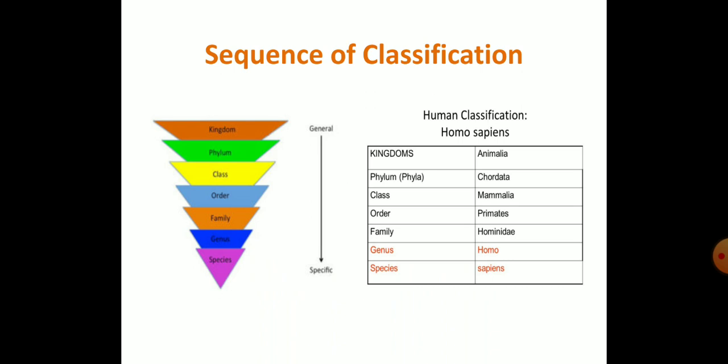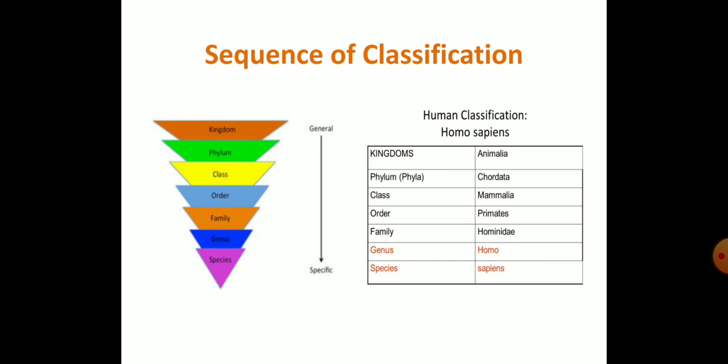Class, Mammalia. Order, Primates. Family, Hominidae. Genus, Homo. And species, Sapiens. So this is how the sequence of classification takes place. Remember: kingdom, phylum, class, order, family, genus and species. So from kingdom till species.